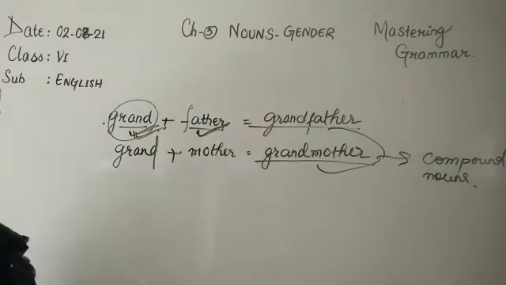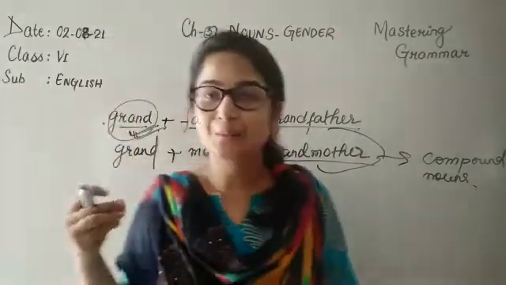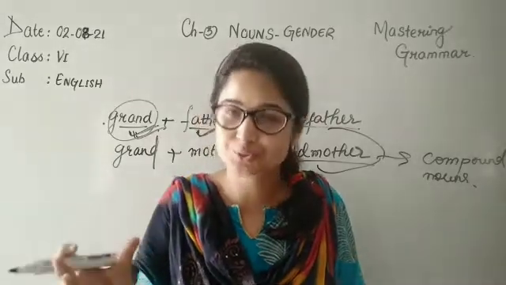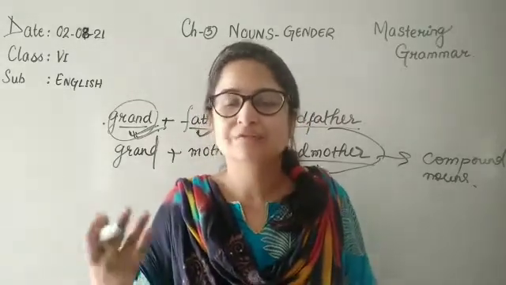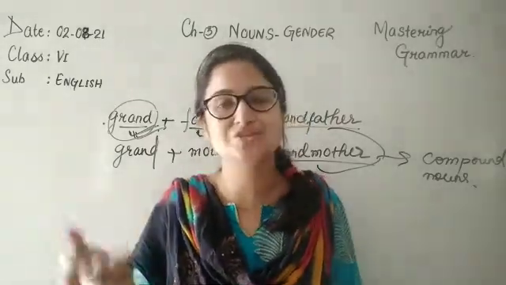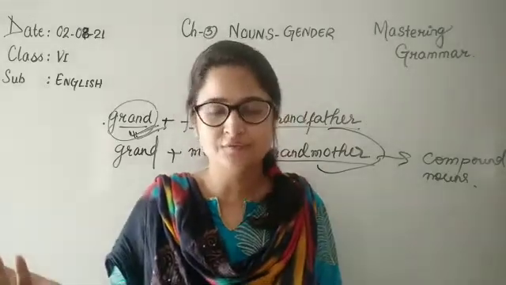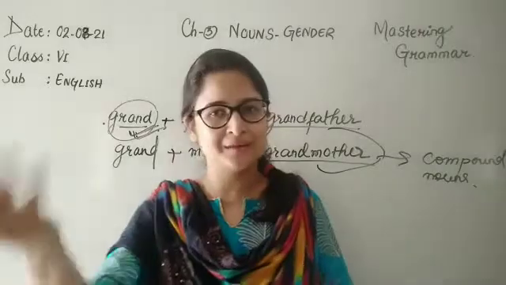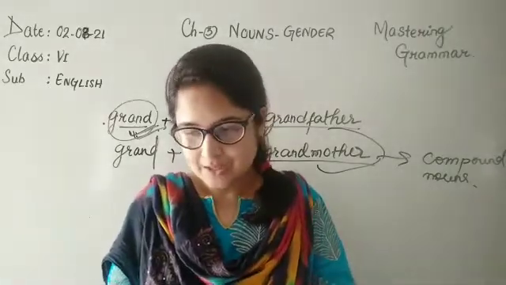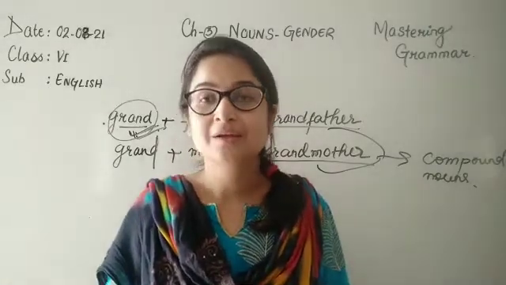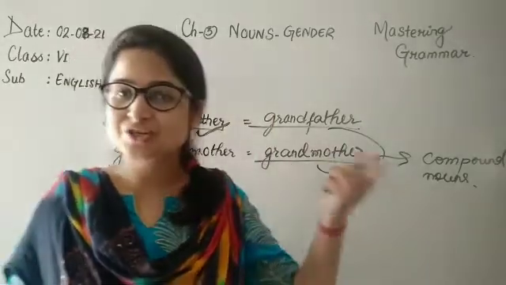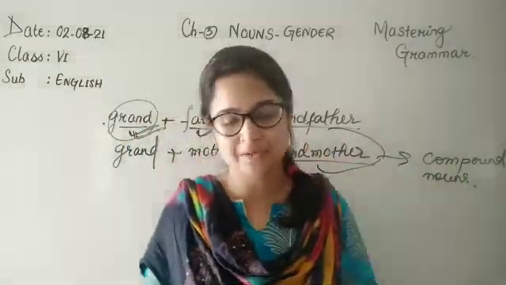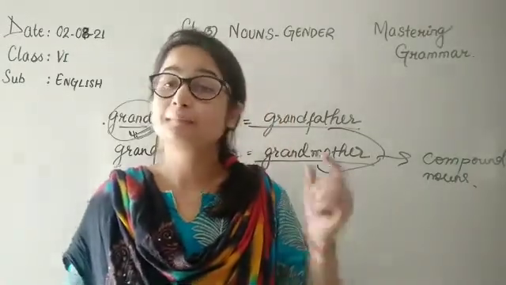So similarly, grandmother. So they are saying that with the addition of certain words to the feminine or masculine noun, we can change the form of the noun. That means we can either make it a masculine or a feminine noun. So again, see, washerman, washer doesn't have any feminine or masculine part. So washerman, man has it.